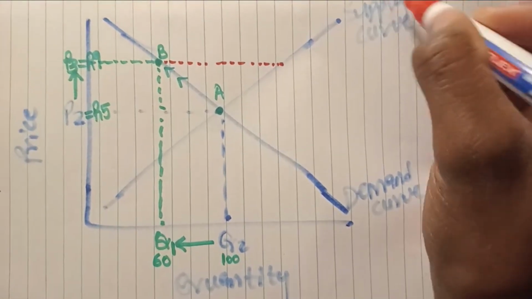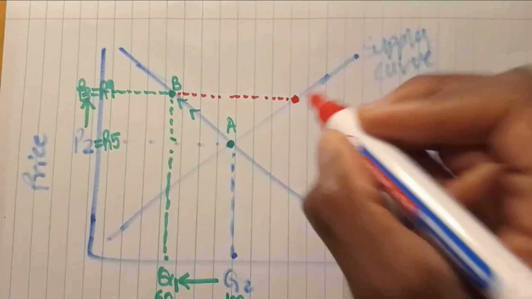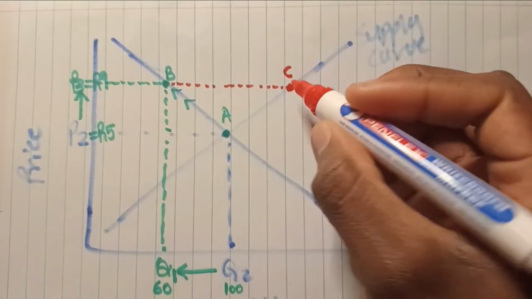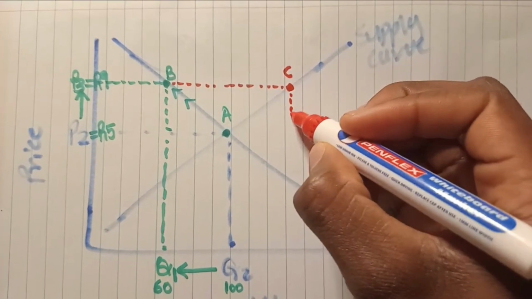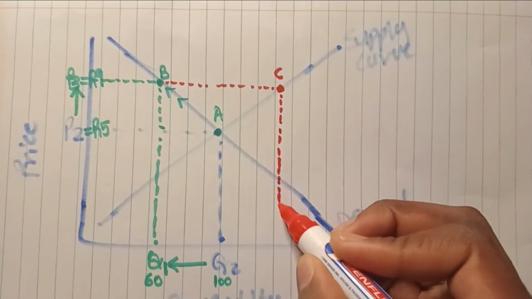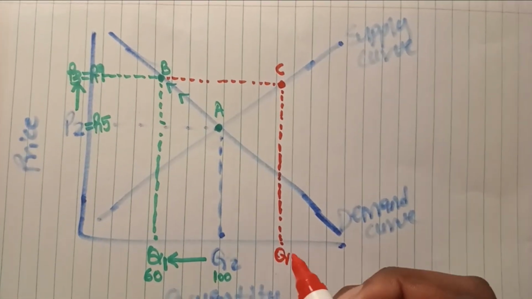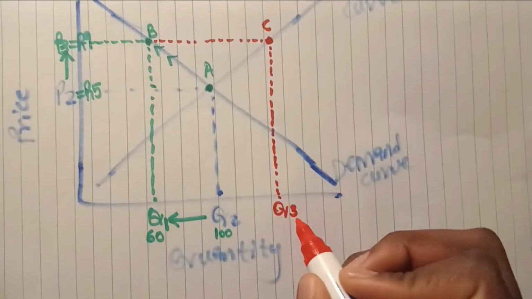This is the supply curve, né? So we end up here, and we can name this. Let's match the quantity supplied at 9 rand. At 9 rand gives us Q3.